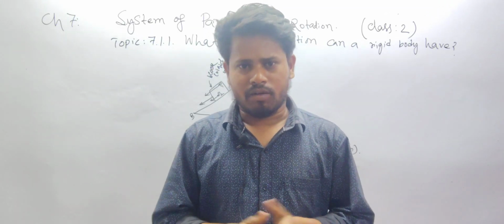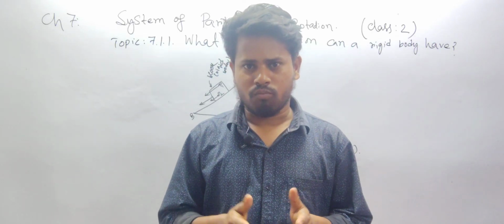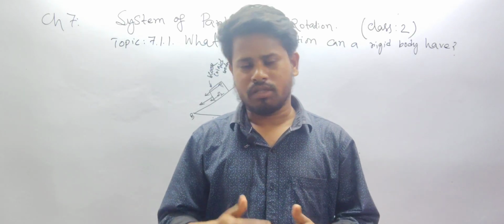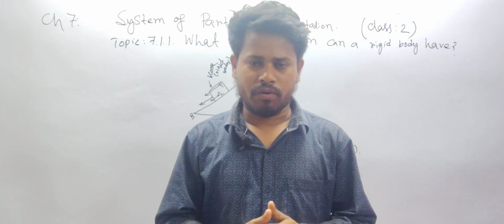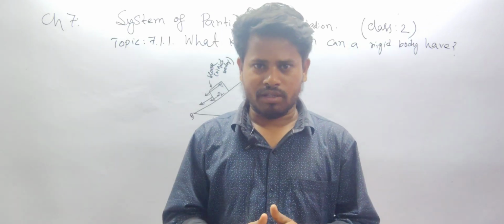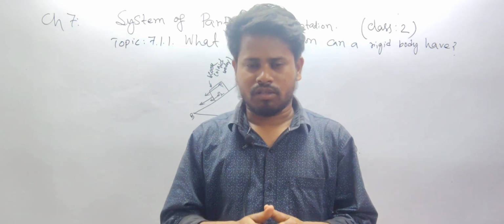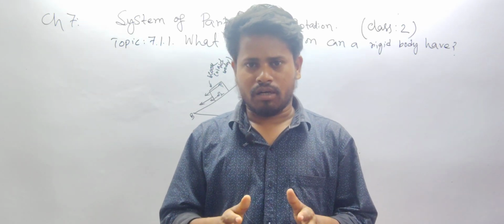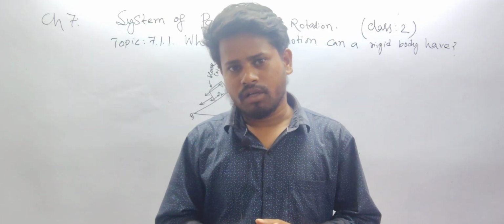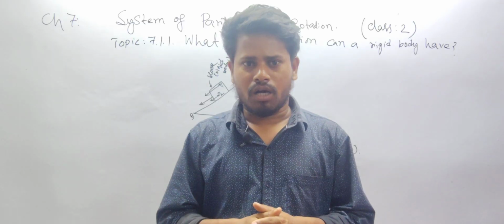Today is the second class of discussion on Chapter 7, System of Particles and Rotation. In our first class, we discussed the motion of a rigid body, how we deal with rigid body motion, and how we consider a rigid body as a system of particles. We also discussed the concept behind it, the definition of a rigid body, and its characteristics.